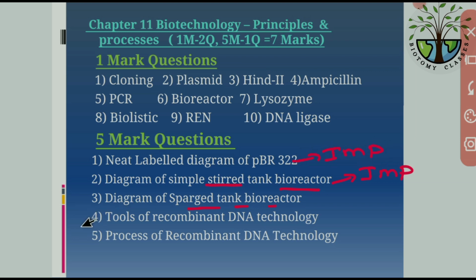Next, the fourth question is tools of recombinant DNA technology. These two are also important, because if they ask a diagram in these two, or if they ask the theory part in these two, they will ask one question. So tools of recombinant DNA technology and the process of recombinant DNA technology. So these four are very important. These 1, 2, 4, 5 are very important. Clear? Just note down the questions.